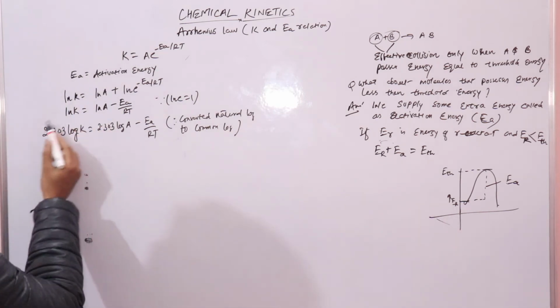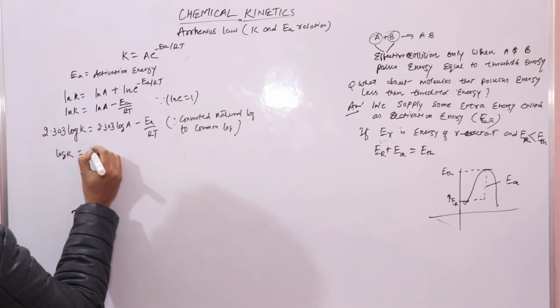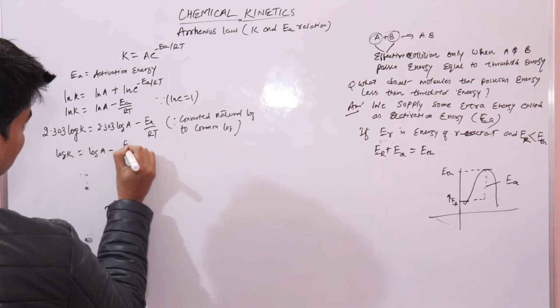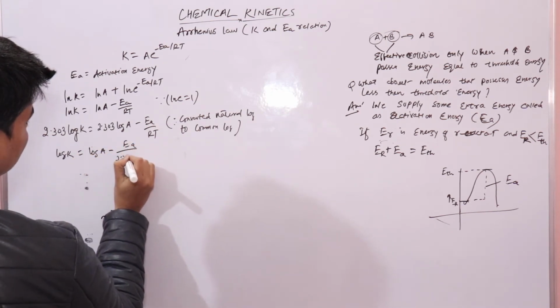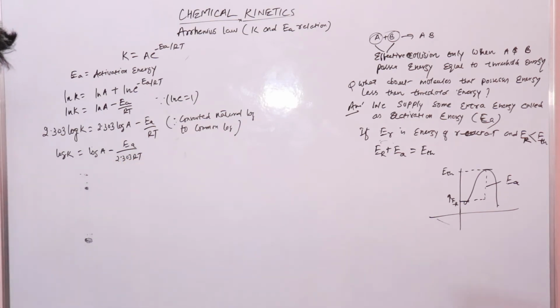So if I take 2.303 common, it will make log K equal to log A minus EA upon 2.303 RT. This is your equation. Now you need to change this equation to that of a straight line.